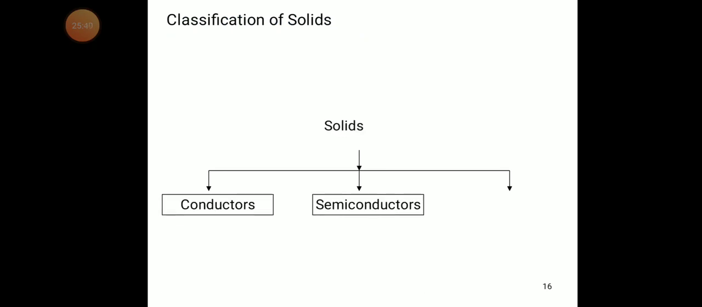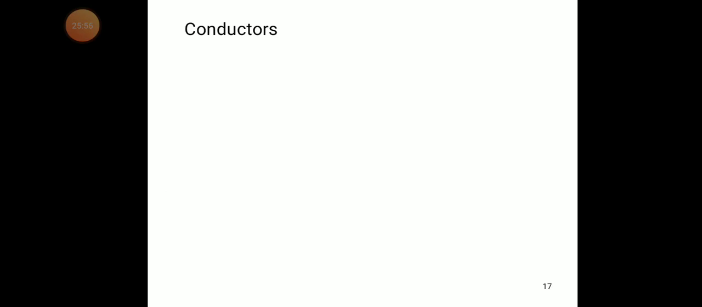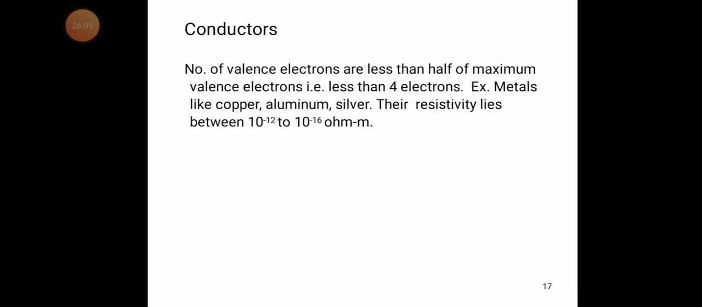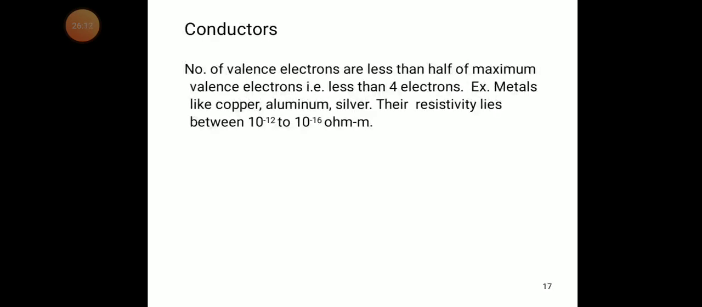The classification of solids is into 3 types of materials. First one is the conductor, second one is the insulator, third one is the semiconductor. Conductor, semiconductor, insulator we already discussed, so now we will discuss them. Coming to the conductor, you know that if a material has free electrons, that material is called a conductor.